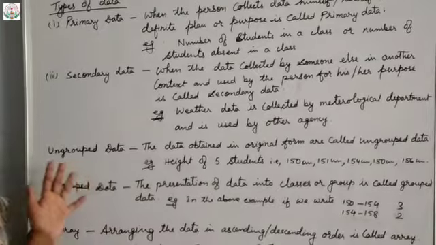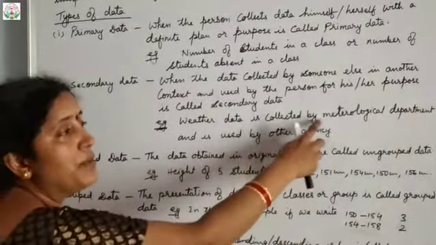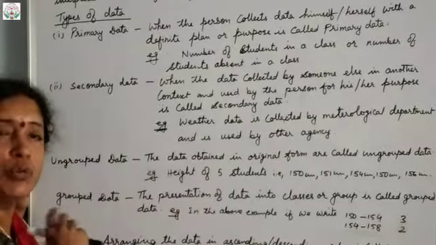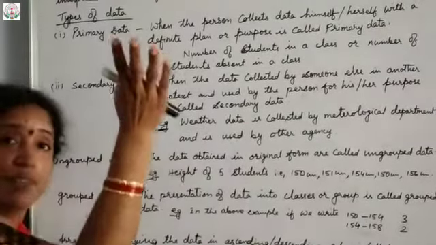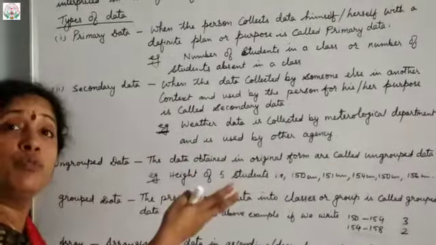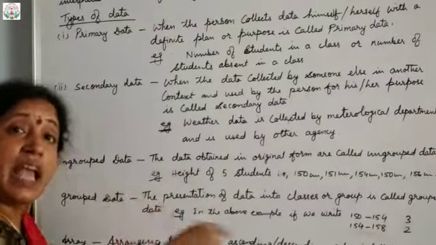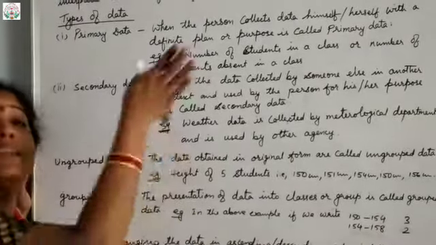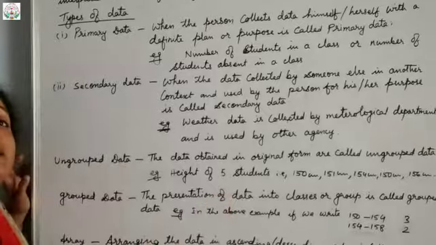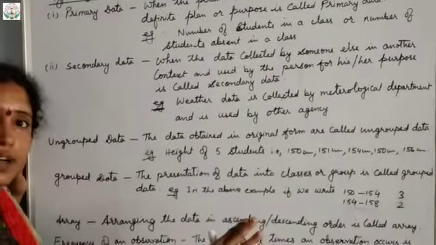Understood, children, now? Here, weather data is collected by the meteorological department. You know that weather forecasting we see daily on television. Weather forecasting is done by whom? The meteorological department of India. And that data is collected by the news agencies and they put it on their television. Understood?